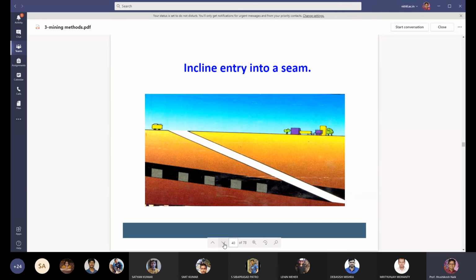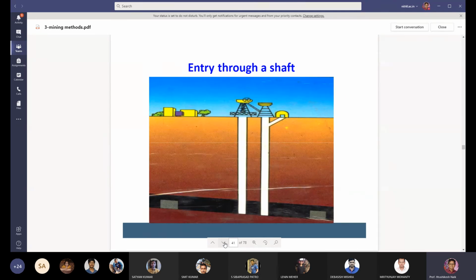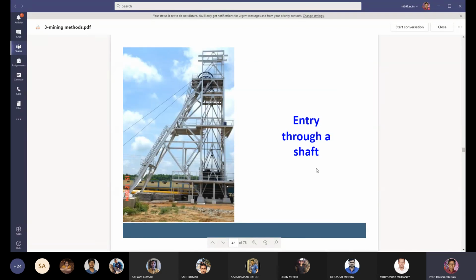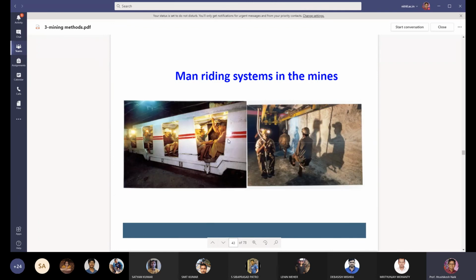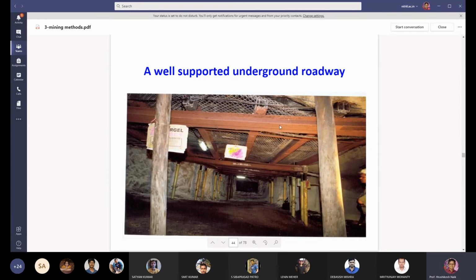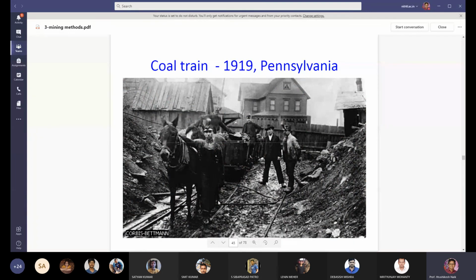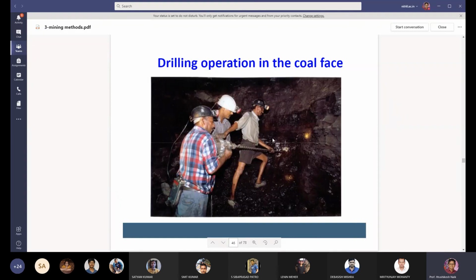Okay, so this is about the surface mining methods adopted in some of the mines, and you have seen the underground mining. You can go into underground mining with the help of vertical shafts, entry through a shaft to the underground mine, and a man riding system in underground mines. Just so you have some idea about underground mining. This is a well supported underground roadway, supported by these girders, and in earlier days, the coal was transported by animals, and this is the drilling operation carried out in the underground coal mines.